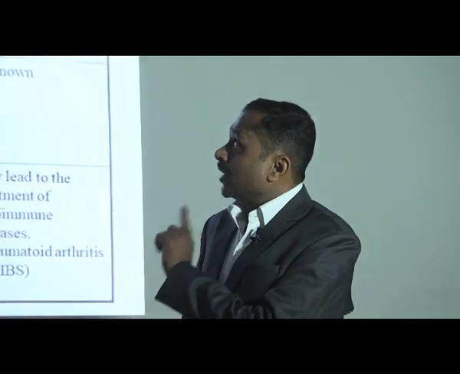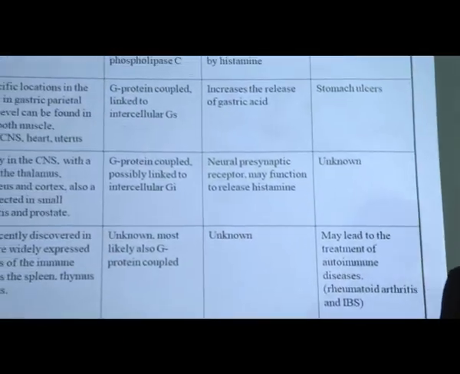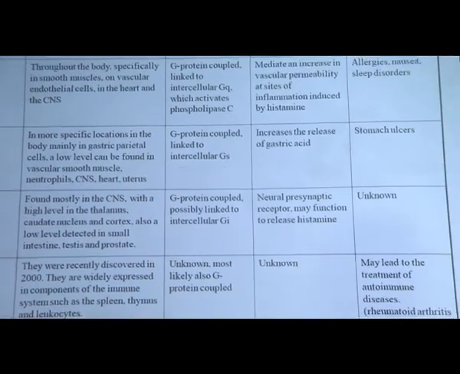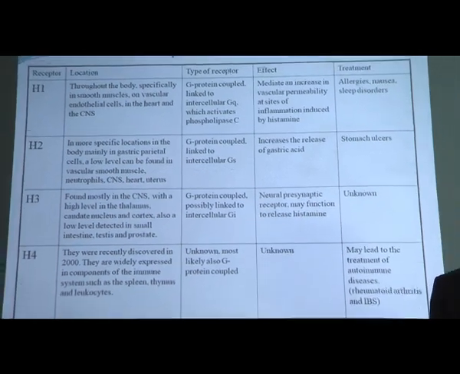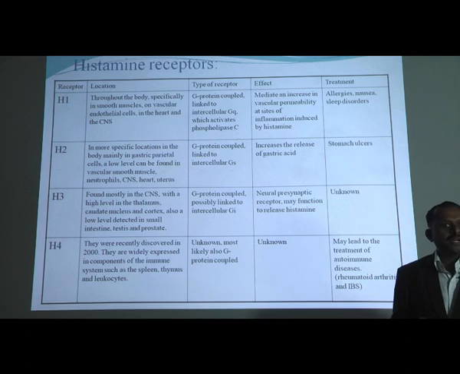Then what are the different types of histamine receptors? The physiological actions of histamine, its release and its synthesis are covered. Histamine receptors are classified depending upon the affinity of histamine towards the different types of endogenous proteins present in the body. Depending upon that, there are 4 types of histamine receptors: H1, H2, H3 and H4.